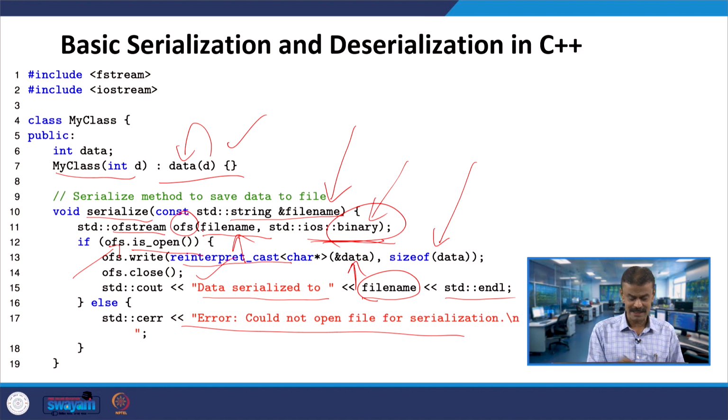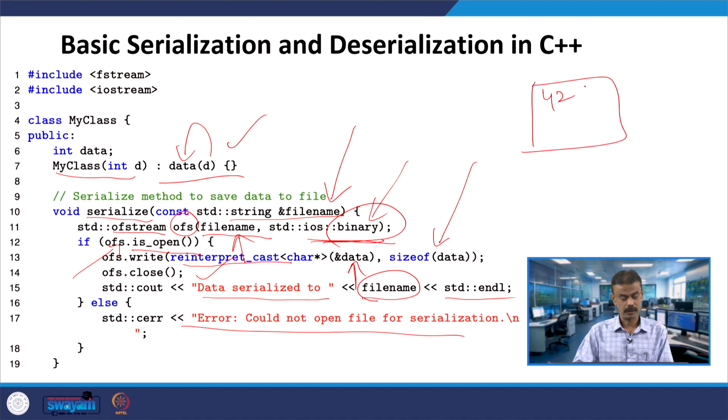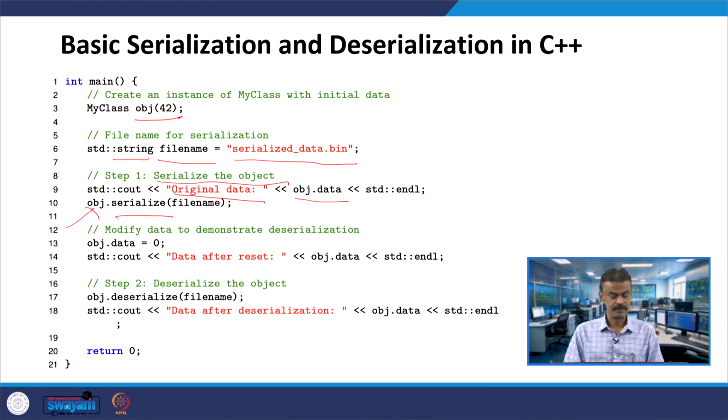If you are able to open the file, assume you have a file with, let us say, 42, it writes by taking the base pointer, the character pointer converted into a character pointer, with one more parameter, the size of the data, and then it closes. That means the given input 42 is converted into binary. So you are serializing the data into this file name, which is serialized_data.bin.